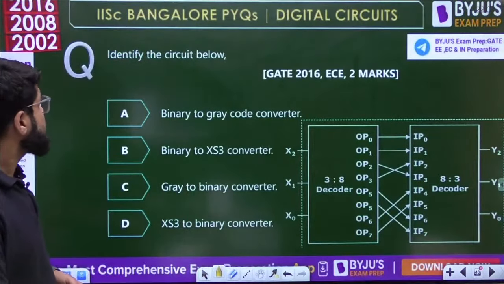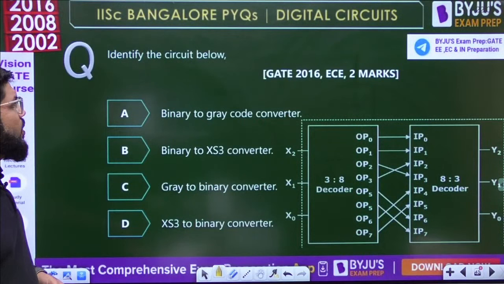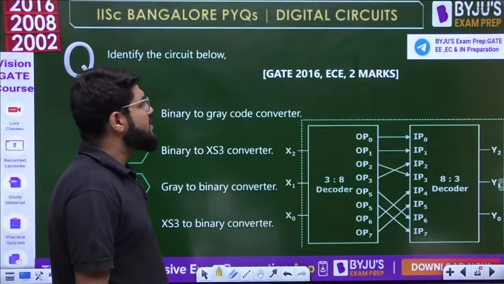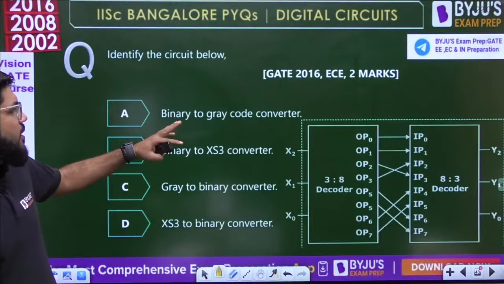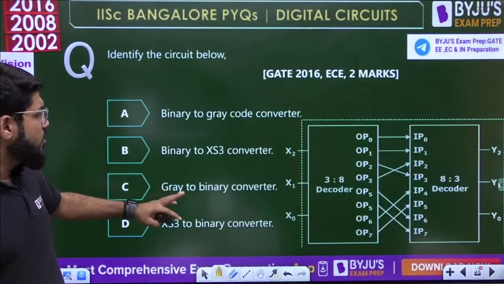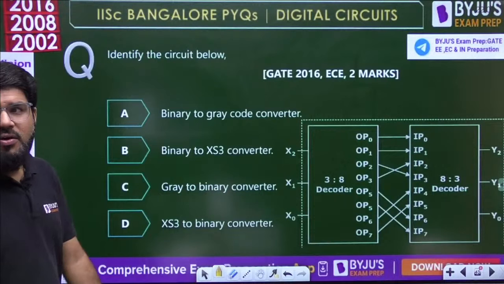Here it is. Identify the circuit below. GATE EC 2016, 2 marks. A decent question again. Identify the circuit below, whether it is binary to gray, binary to XS3, gray to binary, or XS3 to binary.